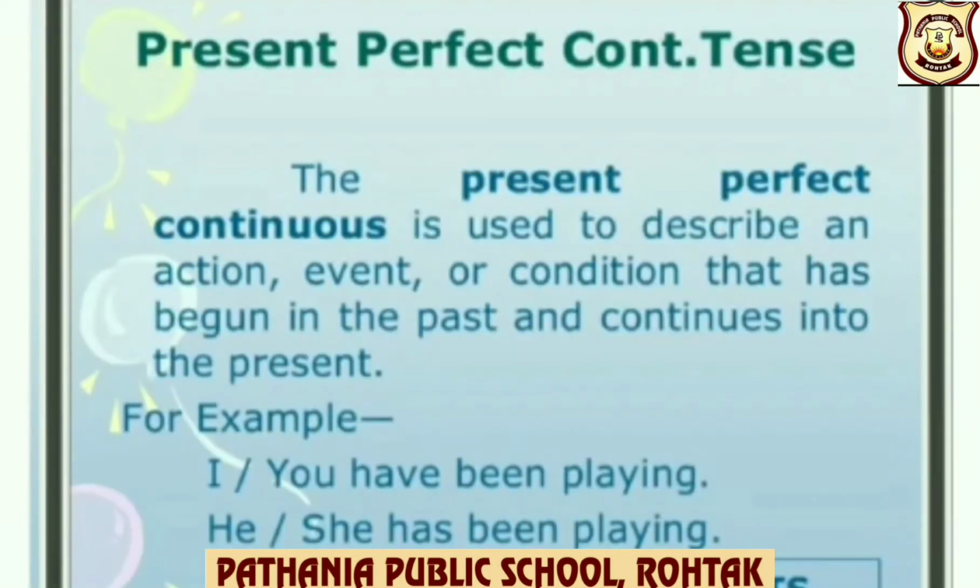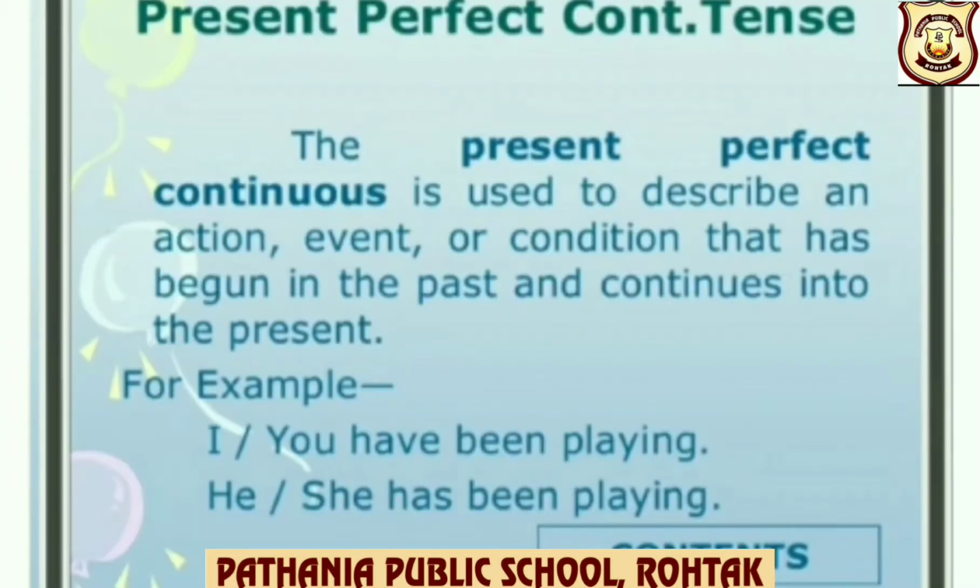Present perfect continuous tense. Present perfect continuous tense is used to describe an action, event or condition that has begun in the past and continues into the present. I or you have been playing. He, she has been playing. This shows that he or she has started playing at some time in the past and is still playing at the time of speaking.